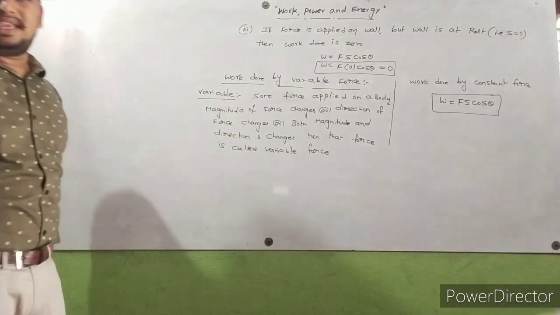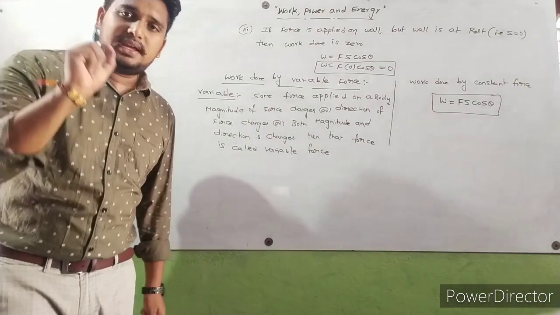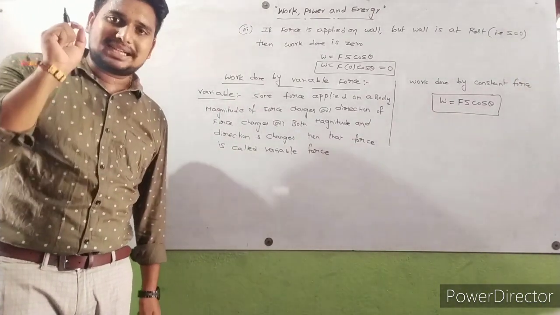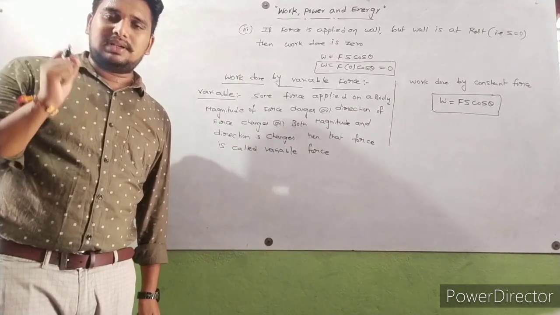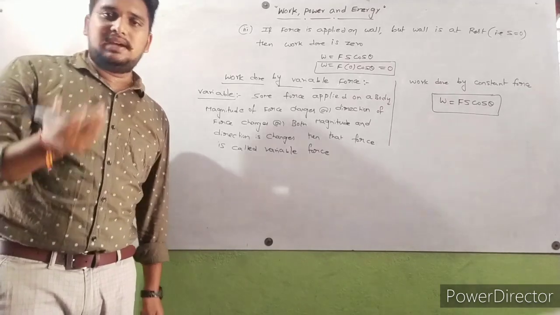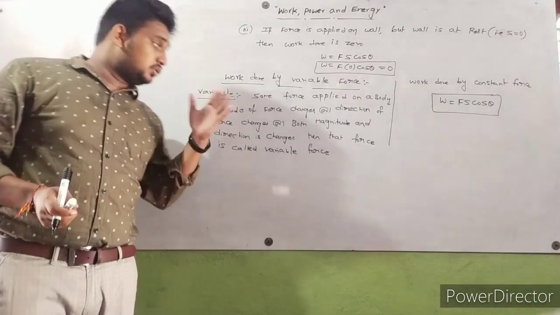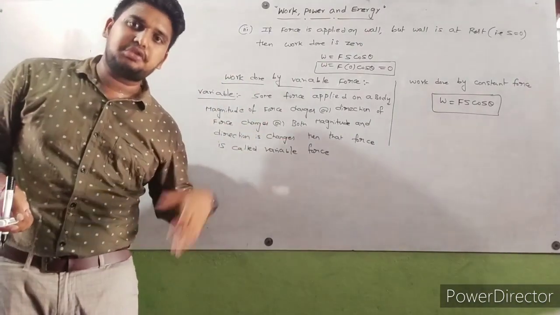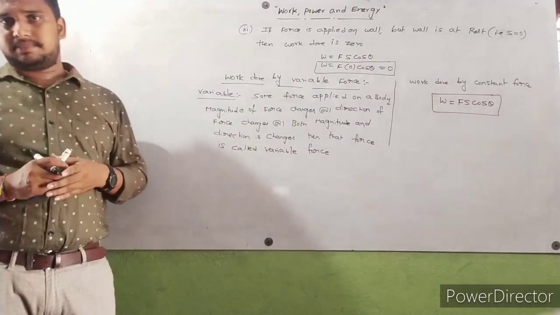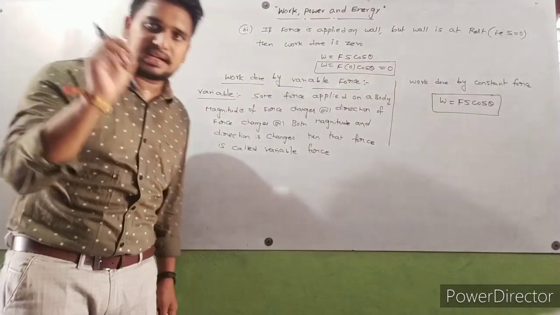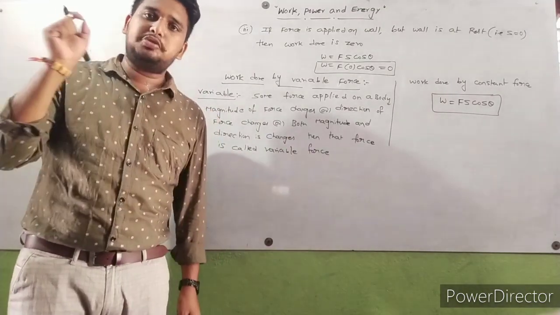A simple thing here, variable force. Variable means it's not constant. What is the meaning of variable? It varies with respect to time. So the force does not remain constant. It varies from position to position. Force is a vector quantity, it has both magnitude and direction.